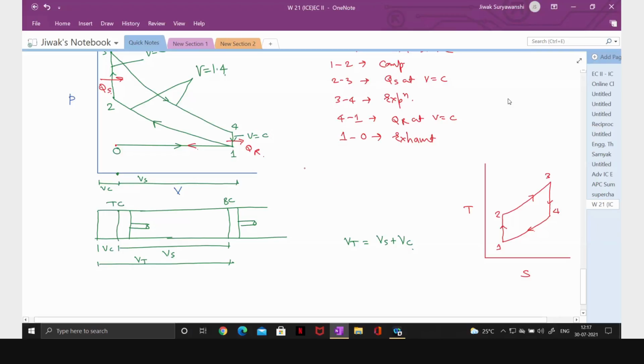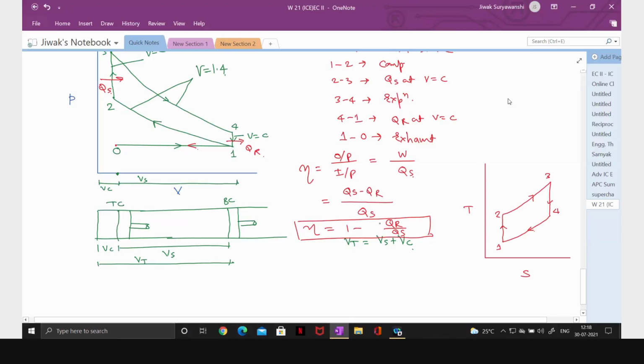Now the efficiency is output divided by input. So what is output? Output is QS minus QR, or you can say W. Output is W. And what is input? Input is heat supplied. And what is W? W is QS minus QR upon QS. So it is equal to 1 minus QR upon QS. So you should remember this equation always.